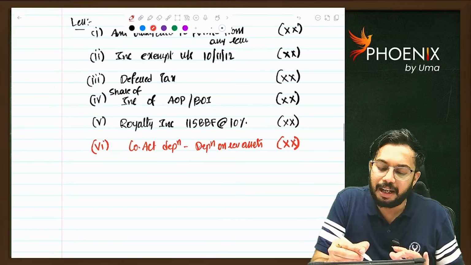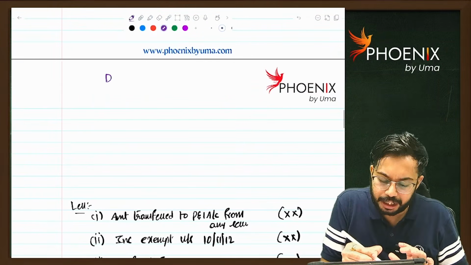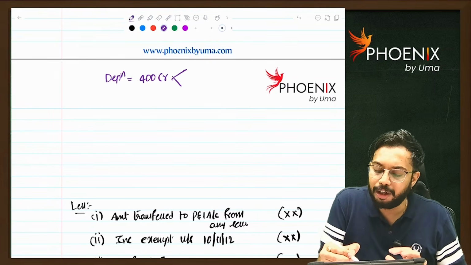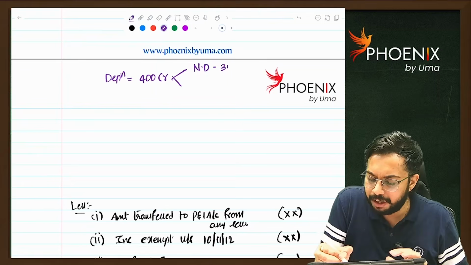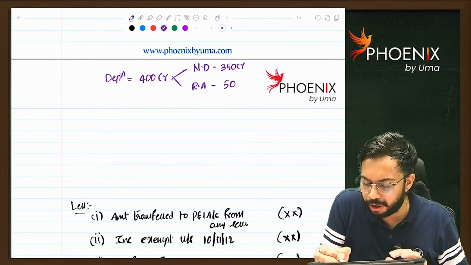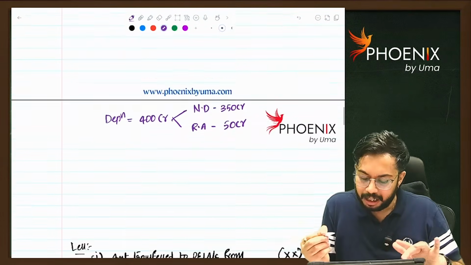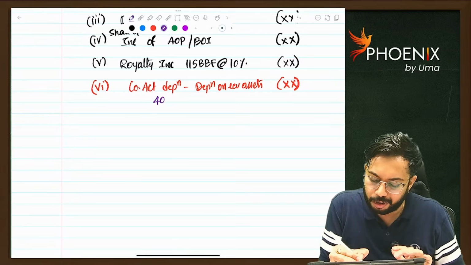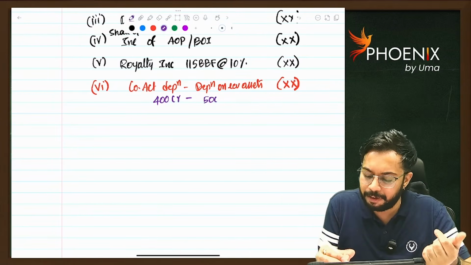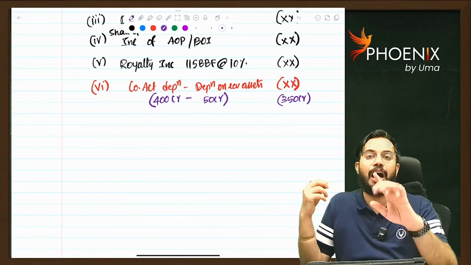For example, let's say depreciation is 400 crores. Out of this 400 crores, normal depreciation is 350 crores. Depreciation on revalued assets is 50 crore rupees. What will you do? You will add back 400 crores, but you will not reduce 400 crores. You will reduce 400 crores minus depreciation on revalued assets 50 crores. So how much will you reduce? You will reduce only 350 crores. Are you able to understand?